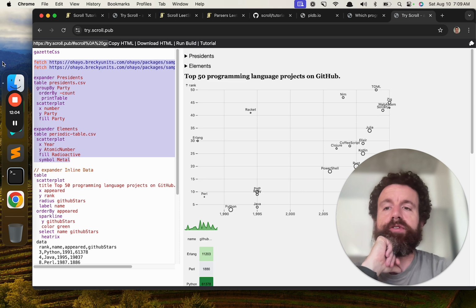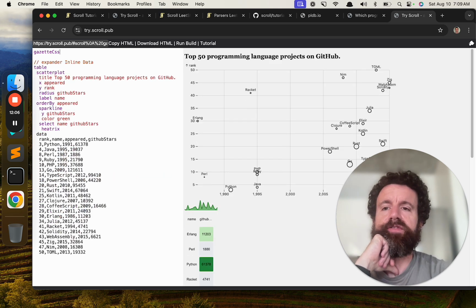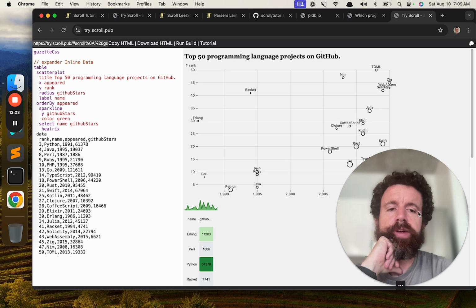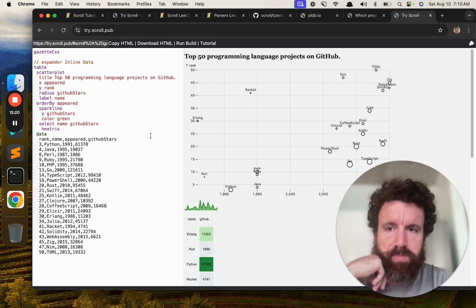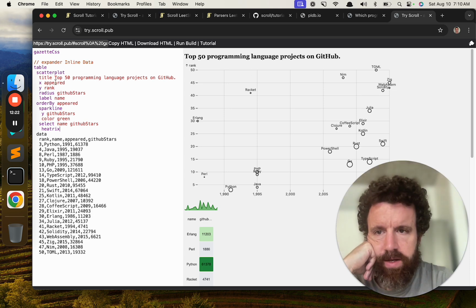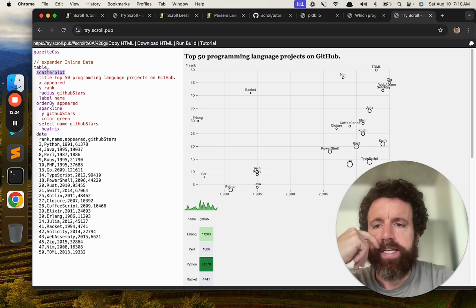So I'll show you a real advanced use case of tables. So right here we have a table containing the top... So here's the data right here. Here's the CSV. We can put it right inline using the table keyword. We have the top 50 programming languages projects on GitHub, so we can add a scatter plot. We can do some querying.